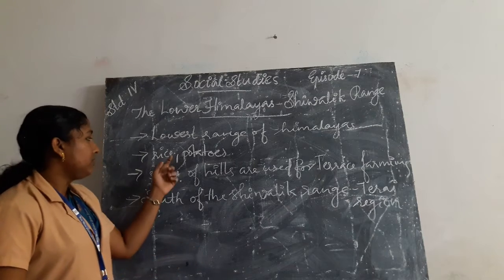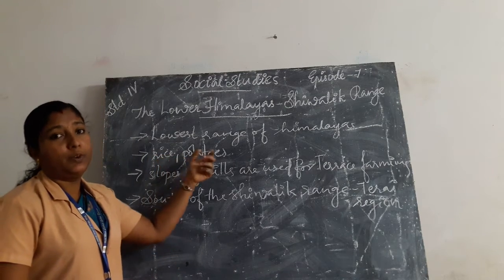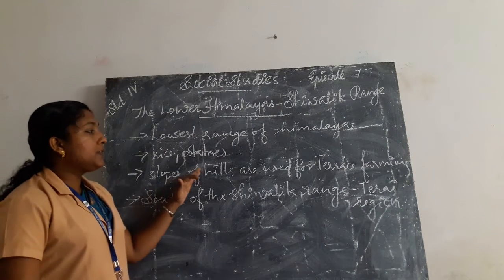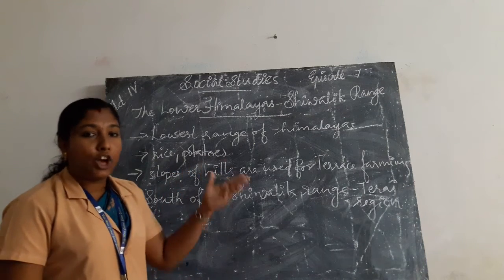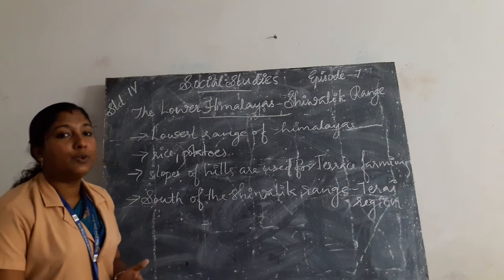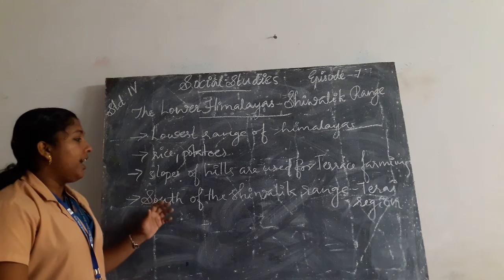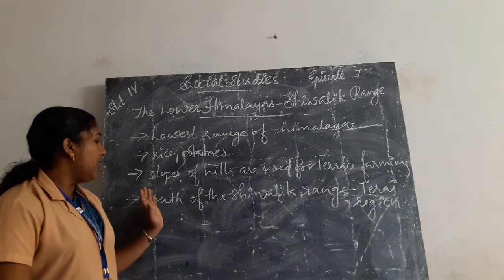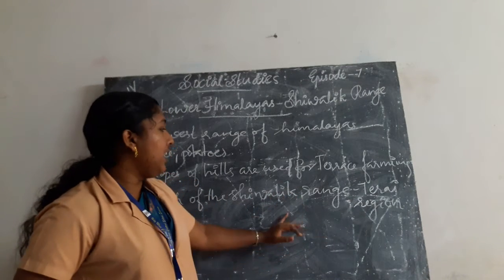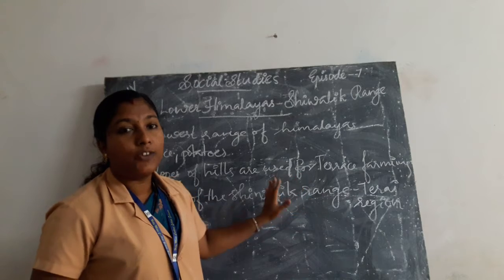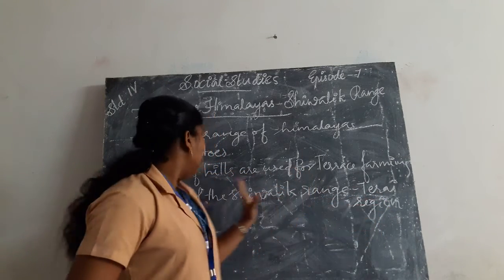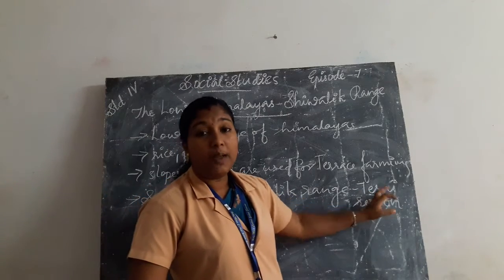Rice, potatoes, etc. are cultivated in the Shivalik range, and the slopes of hills are used for terrace farming. The area south of the Shivalik range is known as the Terai region.